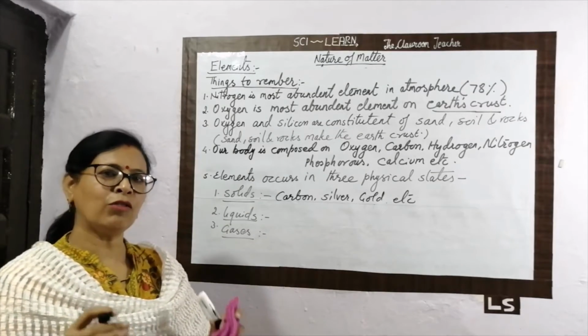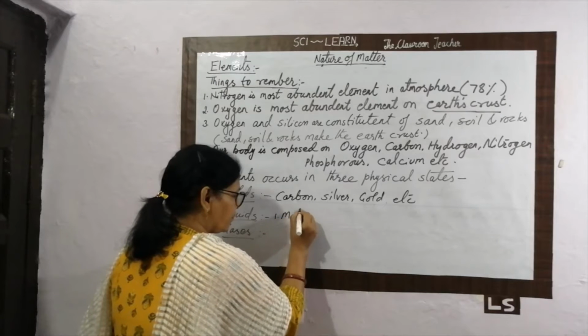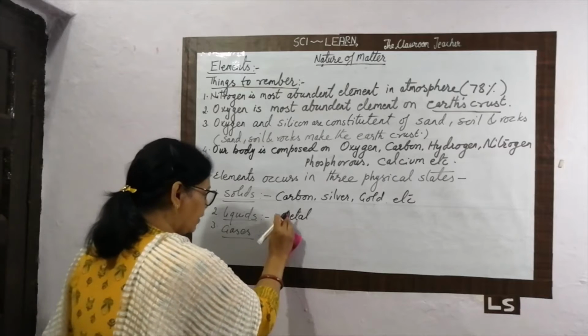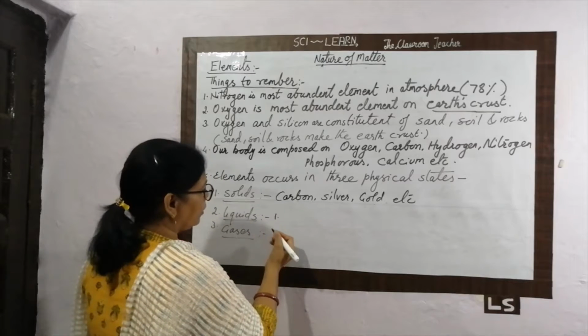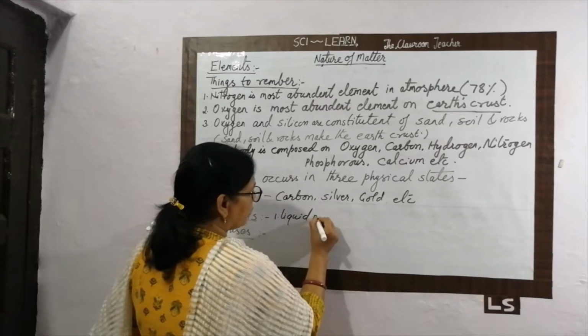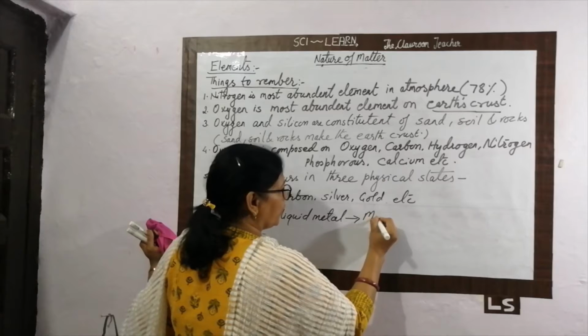Liquid elements, we have only two liquid elements. First, it is a metal. A liquid metal. Write it like that. The first is the liquid metal, and what is the name of the liquid metal? It's mercury.